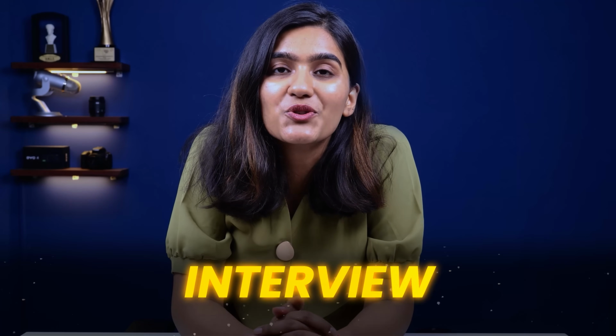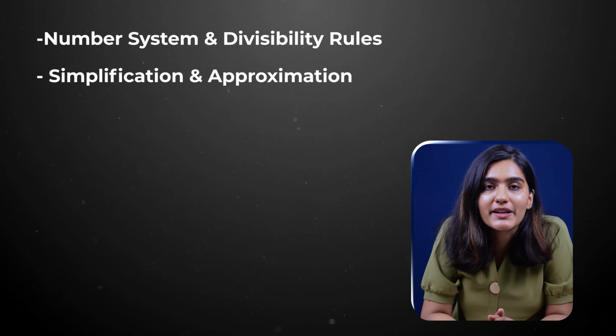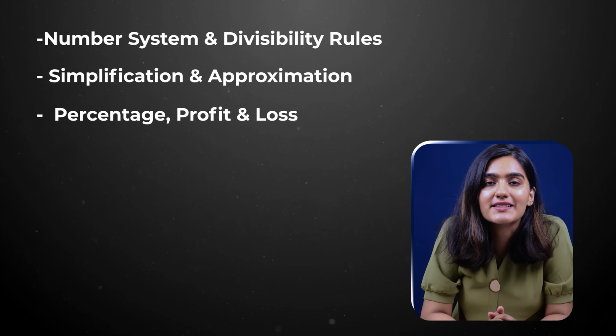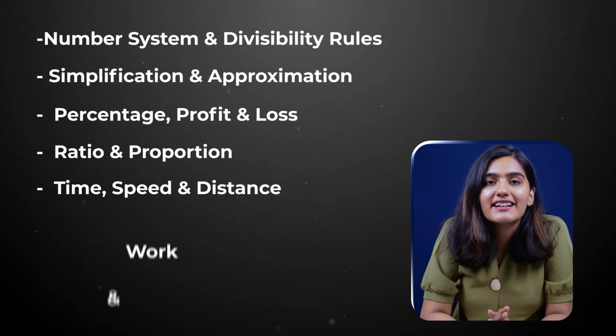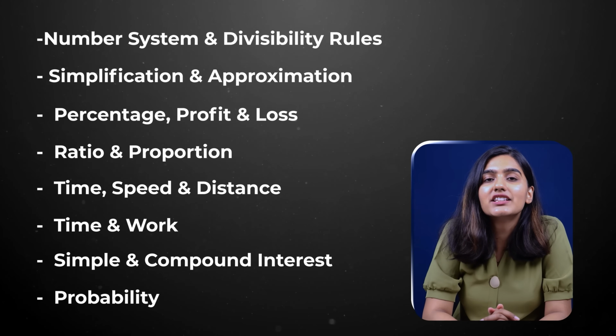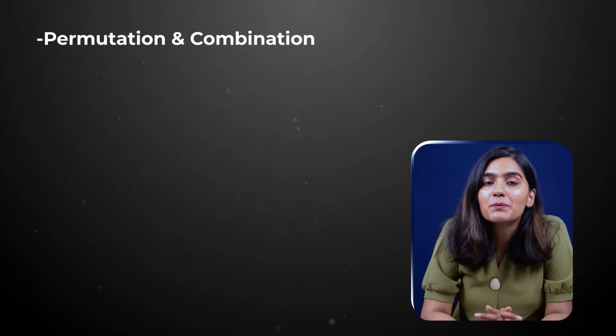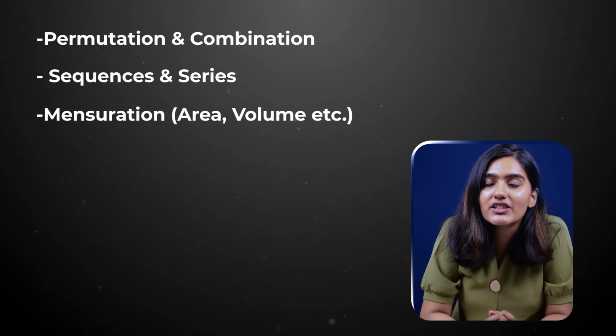Now let me summarize the major chapters in quantitative aptitude around which you are most likely to face questions in your interview. The first is number system and divisibility rule. Second, simplification and approximation. Third, percentage, profit and loss. Fourth, ratio and proportion. Fifth, time, speed and distance. Sixth, time and work. Seventh, simple and compound interest. Eighth, probability. Ninth, permutation and combination. 10th, sequence and series. 11th, mensuration, in which you will face questions like area, volume, etc.